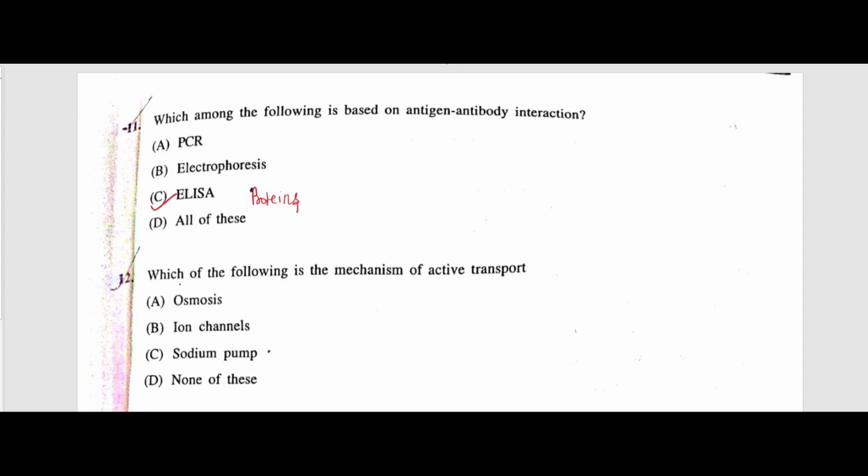Next question, which of the following is a mechanism of active transport? The answer is sodium pump. See, the sodium pump utilizes ATP to pump out sodium and to pump in potassium, while osmosis and ion channels do not involve ATP, so they show mechanisms of passive transport.